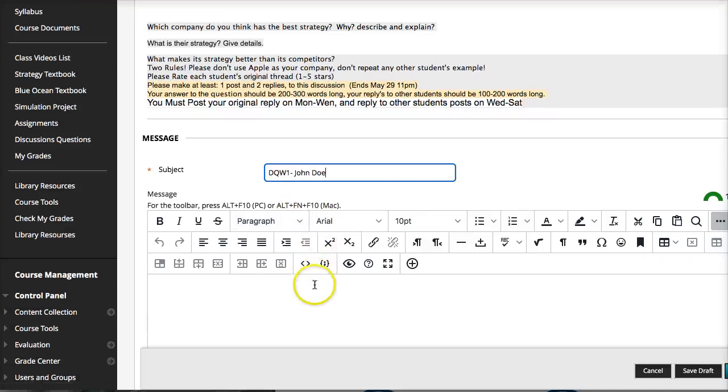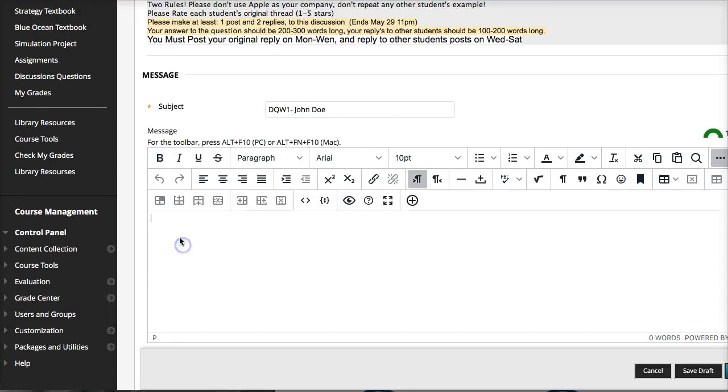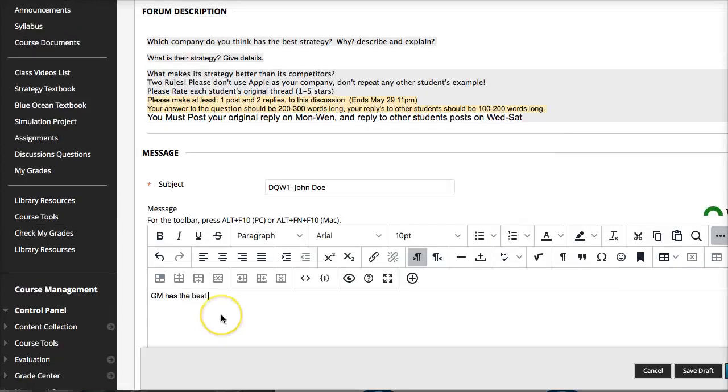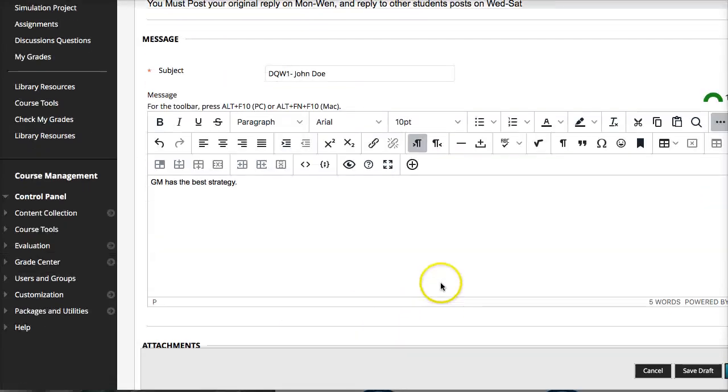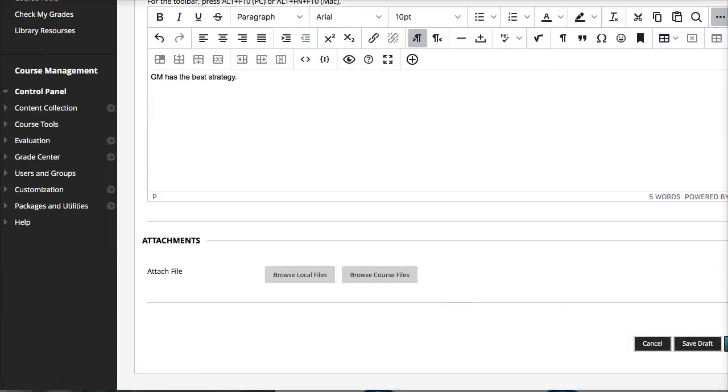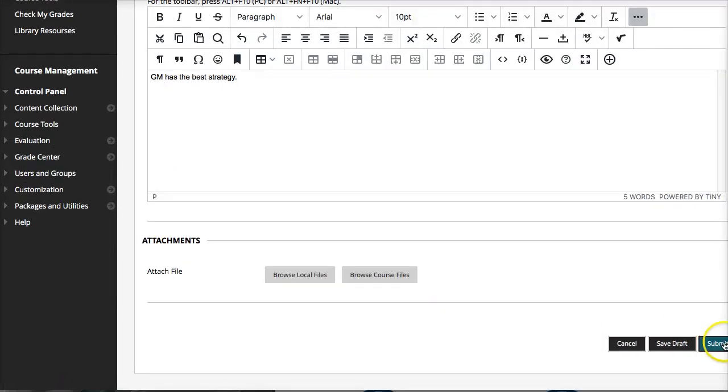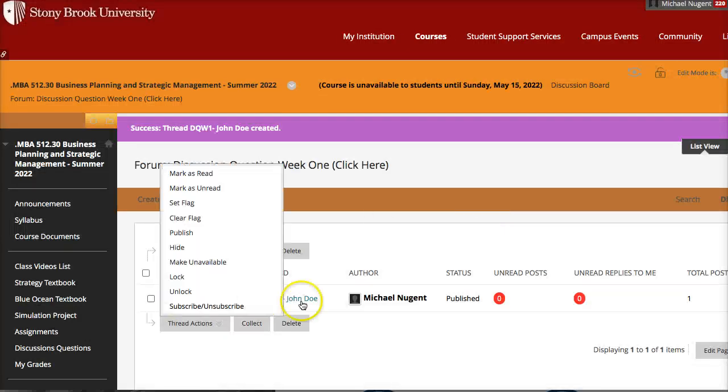Okay, and then answer the questions. So just giving you an example, type in the box here, and then when you're done, you want to hit submit, and now your thread is here.